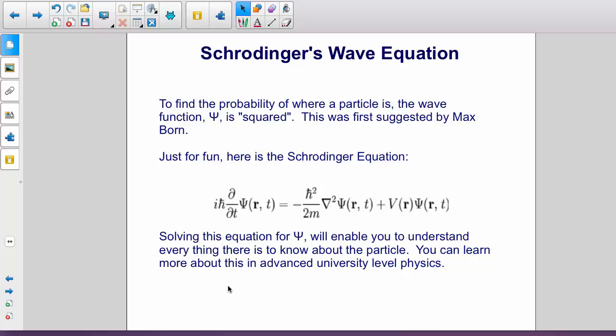Now, just for fun, here's Schrödinger's equation. I won't even read it to you, but you can see its form. It turns out that solving this equation for the wave function will enable you to understand everything there is to know about a particle. You can learn more about this in advanced university level physics.